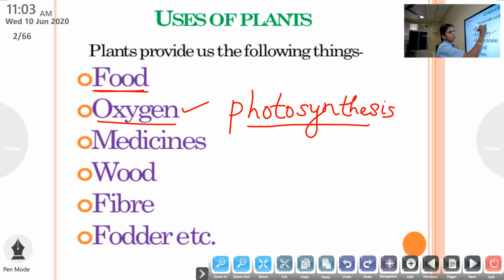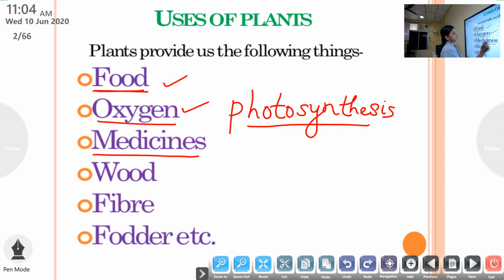Is it clear? So, we are learning about the useful things that we get from plants. First one is food. Second is oxygen. It is a gas which is released into the air or atmosphere during photosynthesis. Photo means light. Synthesis of food in the presence of light is called photosynthesis. So, plants give us oxygen as the useful material.